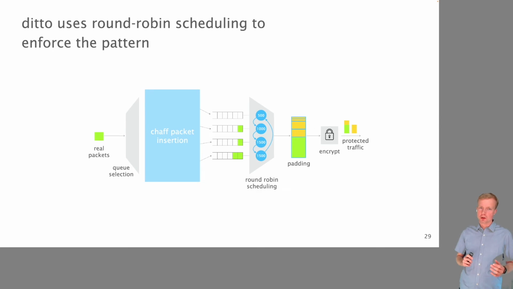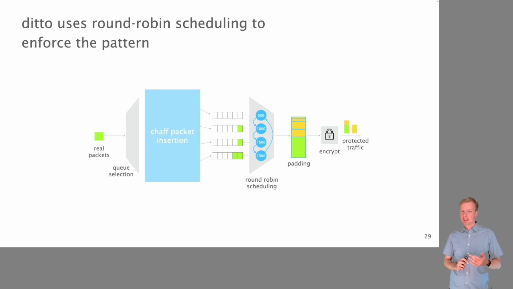Before that, we ensure that the packets leaving the switch are following the right pattern. And for this, we use round-robin scheduling. I guess most of you know how it works. The scheduler iterates over a set of queues. Here we have 4 queues, each of them assigned to one of the pattern states that we computed before.